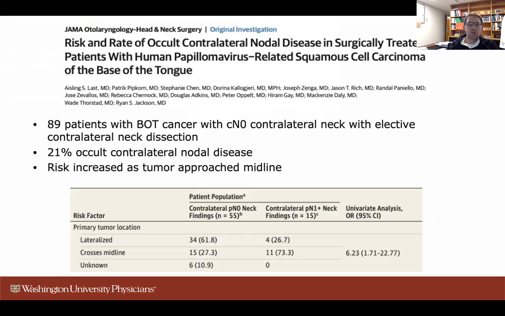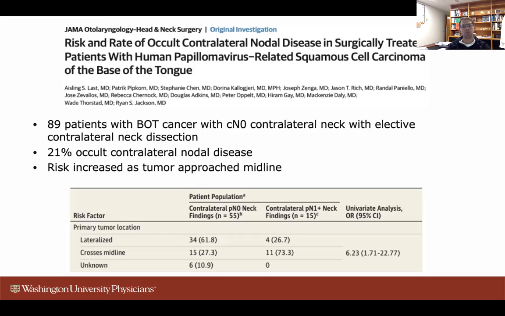We looked at the risk and rate of contralateral nodal disease in patients with oropharynx cancer in a cohort of base of tongue only patients, because our theory is that the closer to midline the tumor is, the higher the likelihood of contralateral nodal disease. So we looked at base of tongue only patients and those patients that had bilateral neck dissections. So all these patients had clinically N0 contralateral neck disease, but still had an elective neck dissection.